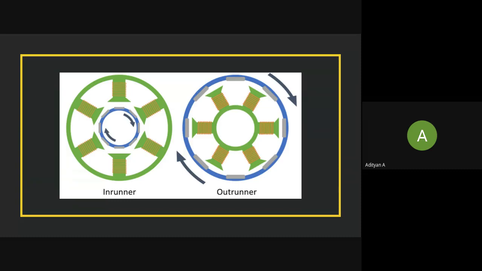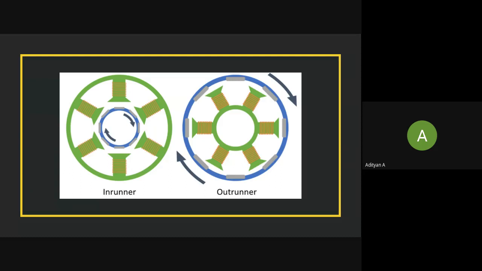In the out runner also, the rotor contains permanent magnets, but the rotor is on the outside of the stator. The stator consists of electromagnets, which are built up of coils, and these coils are on the inside of the rotor, and it is always the rotor that rotates.